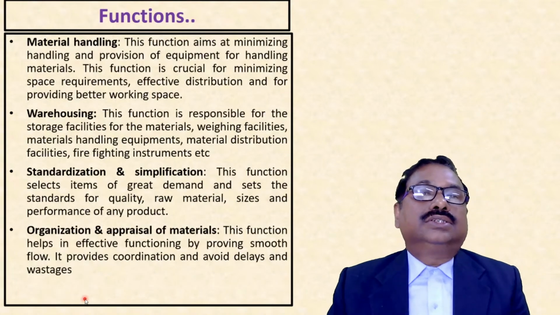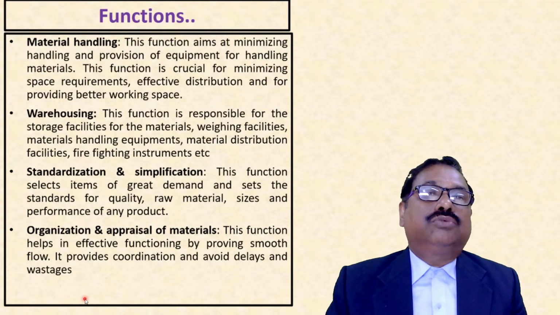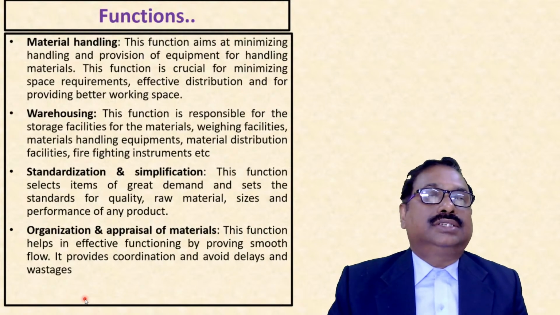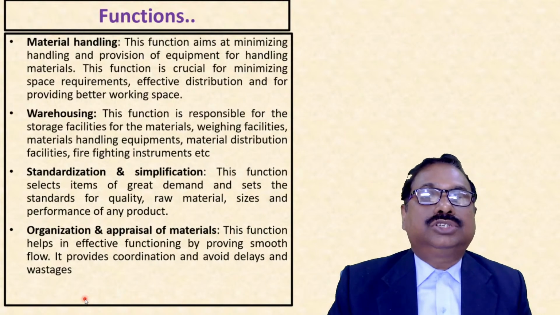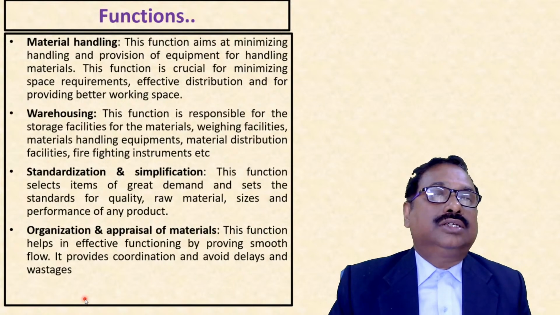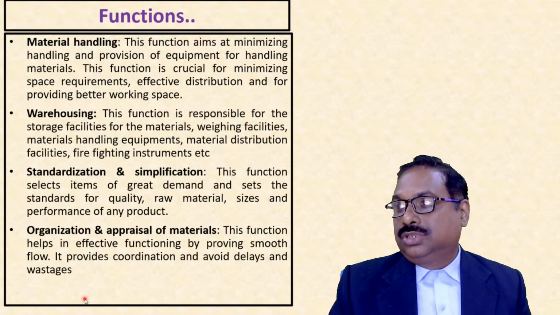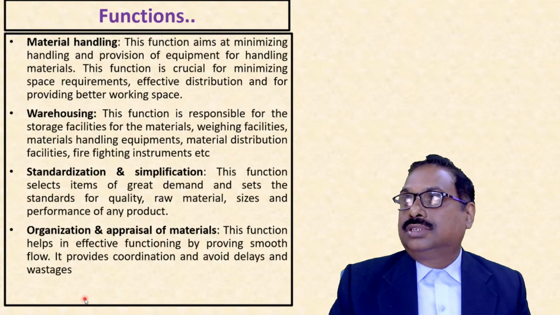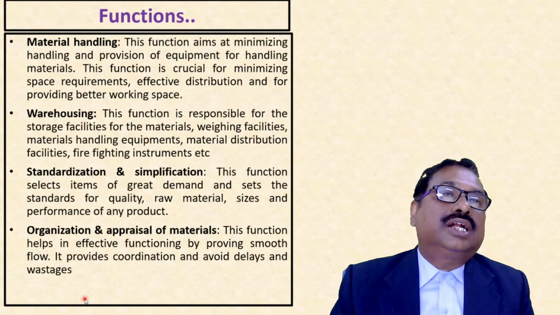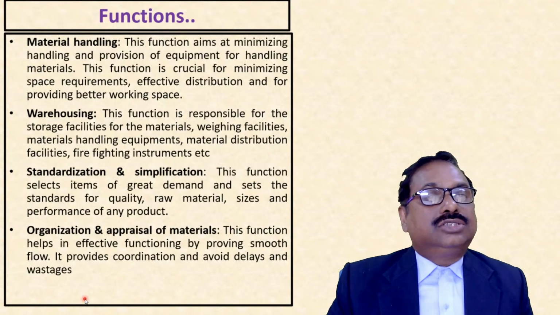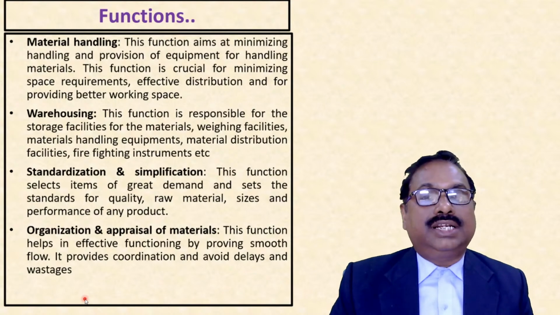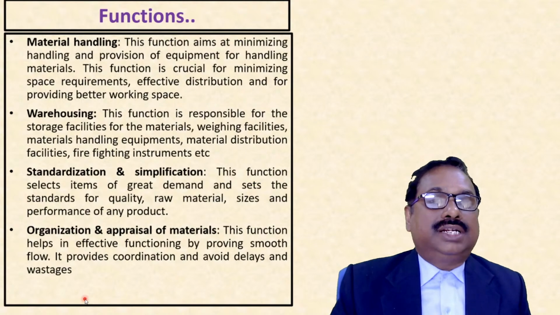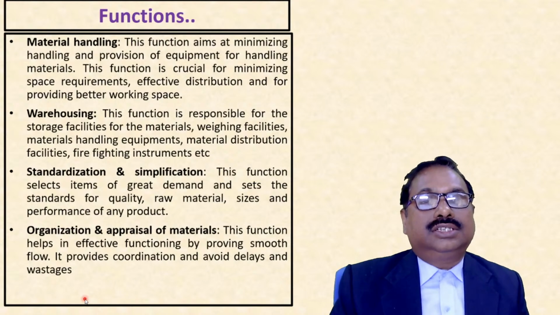Next is material handling. It aims at minimizing handling and the provision of equipment for handling materials. This function is crucial for minimizing space requirements, effective distribution, and for providing better working space. As we know, these cranes, these conveyor belts and all, are material handling equipment. Next is warehousing. This is responsible for the storage facilities for the materials, weighing facilities, material handling equipment, material distribution facilities, firefighting instruments, etc.